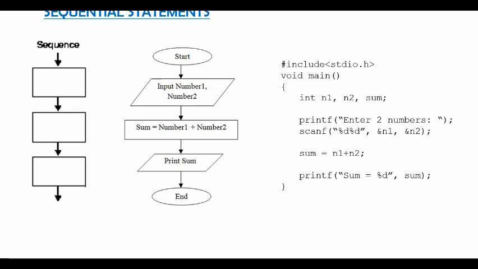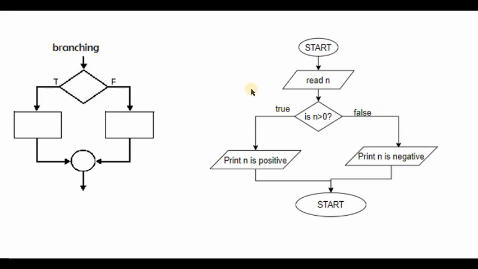Now let us look at the branching statements. In a branching statement, we are not really sure about which statement will be executed next in the program. For example, here there are two possible outputs for this program. A program may either execute print n is positive, or it may execute print n is negative.